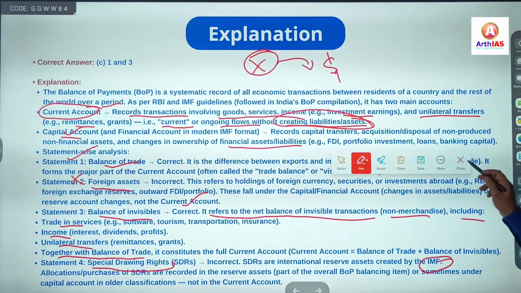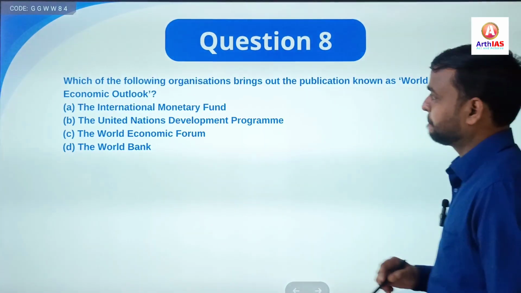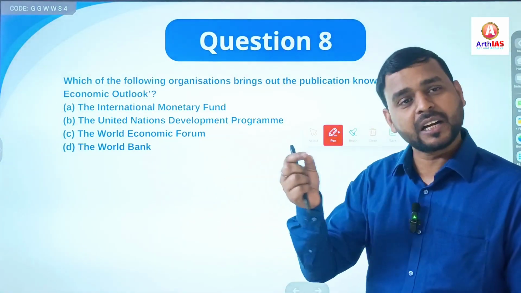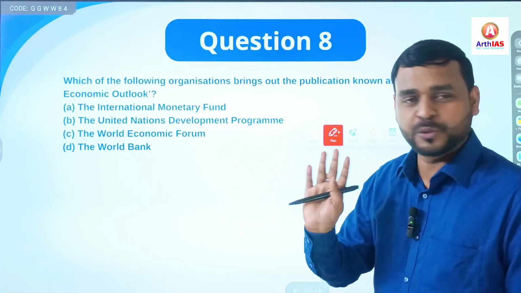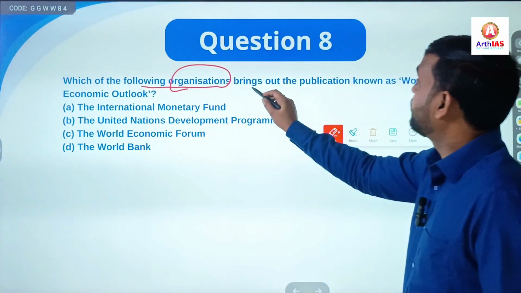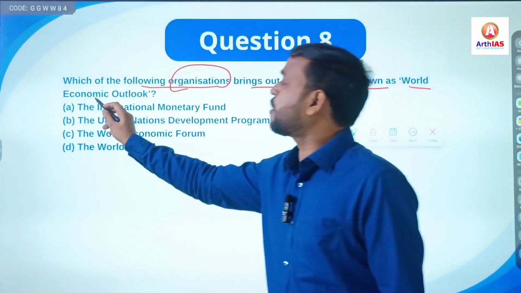Now, eighth question, again a straightforward question. If you know, it will take hardly a few seconds. It says, which of the following organizations brings out the publication known as World Economic Outlook?